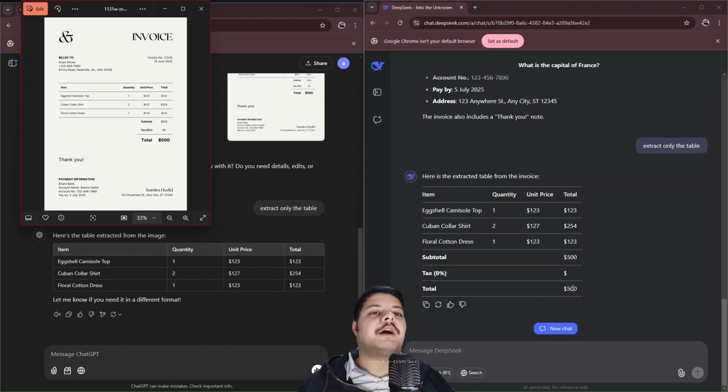So yeah, I think that DeepSeek here is the winner of this particular prompt, because it has definitely given a better output than ChatGPT. I'm quite impressed by how DeepSeek has given the answers, though it's not very contextually aware like ChatGPT, but still, it is a decent competitor to ChatGPT and other LLMs in the market.